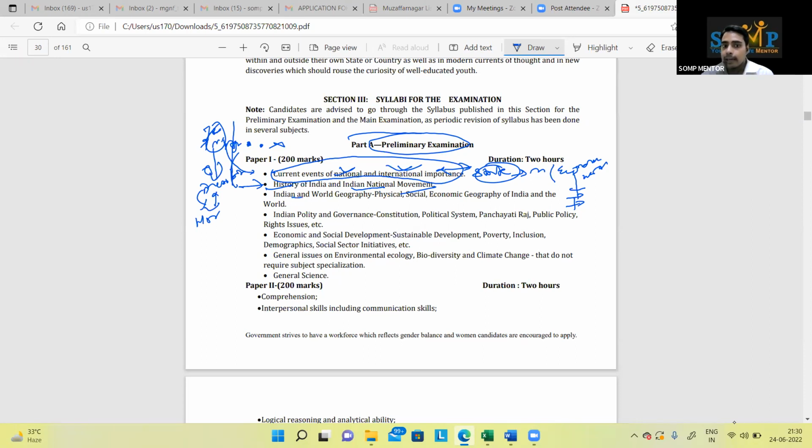Now, next point. India and the world geography, physical, social, economic geography of India and the world. Okay. So certainly when it says world, it will talk about the continents. It will not talk about specifics like Ghana or Pakistan. You have to go for the macro level. See, this exam is for journalists. They are not selecting specialists for the time being.